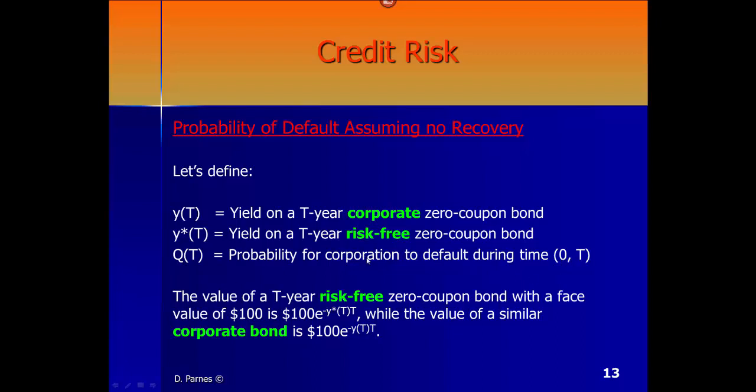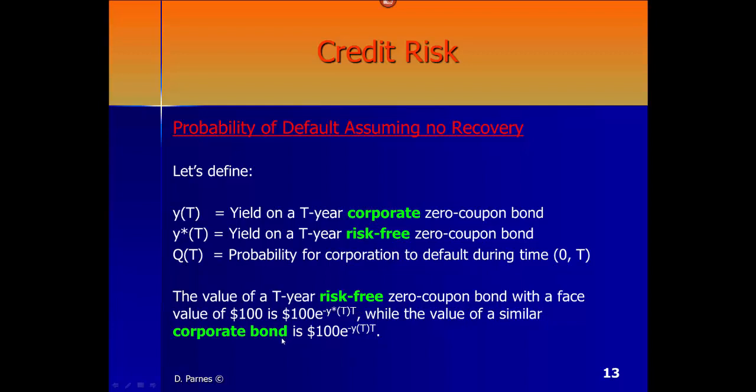The value of a T-year risk-free zero coupon bond with a face value of $100 is, let's discount it using the risk-free interest rates, Y star T. So let's use the continuous discounting method. Let's multiply the future value of $100 times e to the power of minus the interest rate times T. The interest rate here is Y star T, and T is the remaining time.